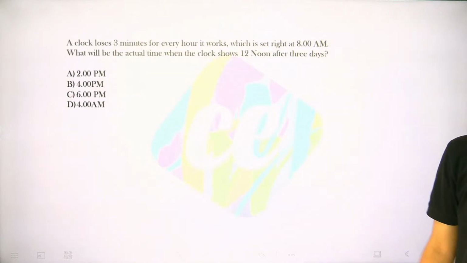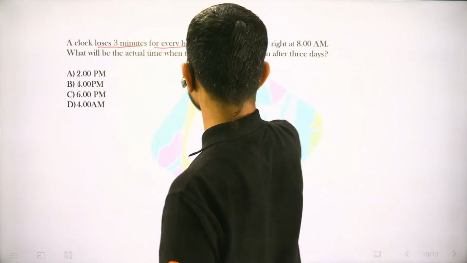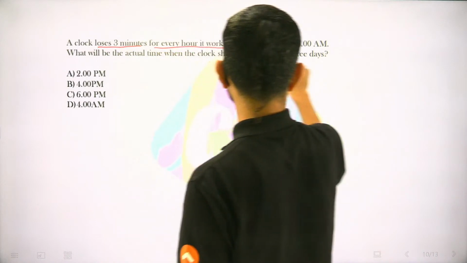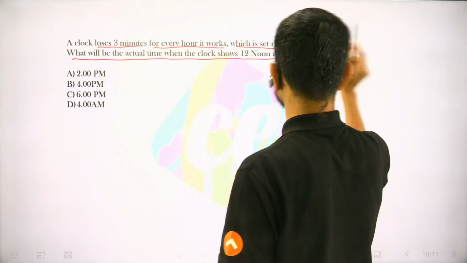Next one on our screen says a clock loses 3 minutes for every hour it works, which is set right at 8 a.m. What will be the actual time when the clock shows 12 noon after 3 days?